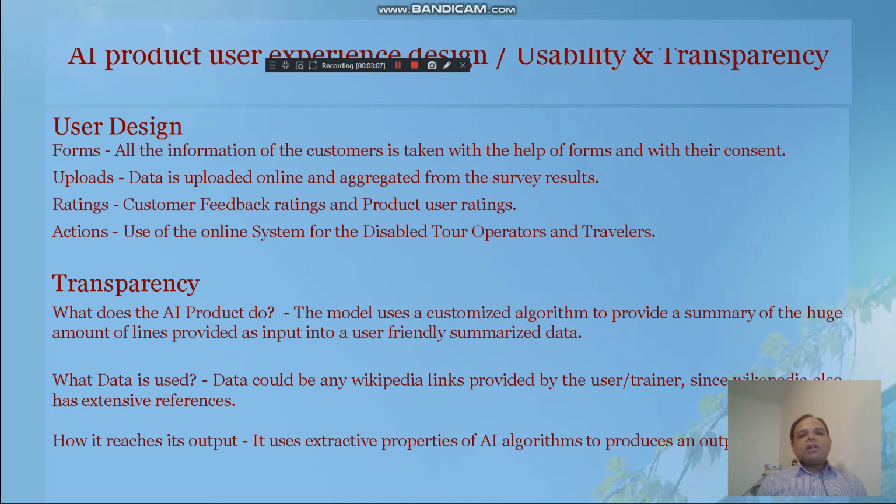In terms of the action, the online system is useful for disabled tour operators and travelers and is used directly by the trainers. Our AI product is GDPR compliant, and we are giving full access to all our customers and all our trainers to the customized algorithm that we are using to summarize our data. Our input data could be any Wikipedia links provided by the user or trainer, since Wikipedia has extensive references and is reliable. How are we able to reach our output? We use extractive properties of the AI algorithm to produce an output.